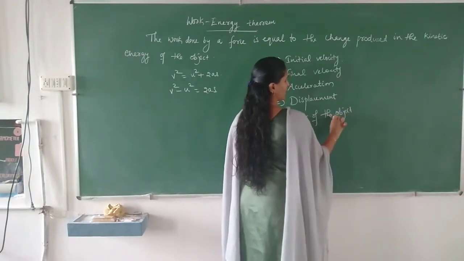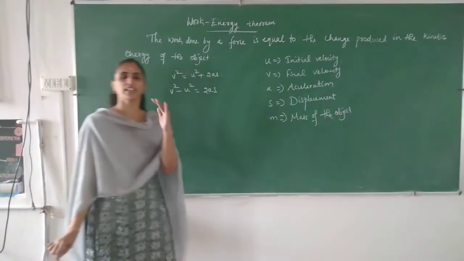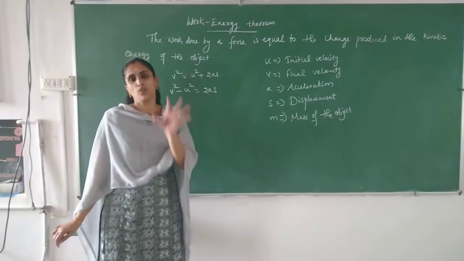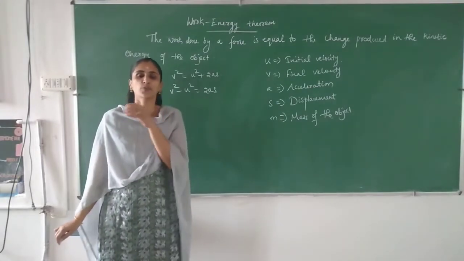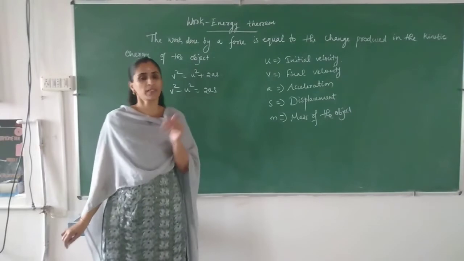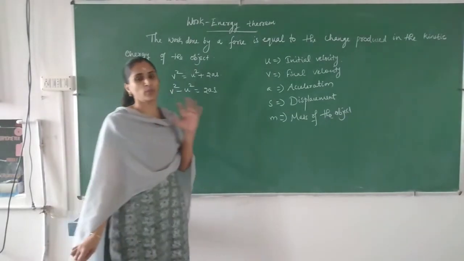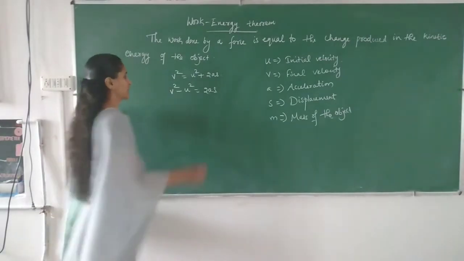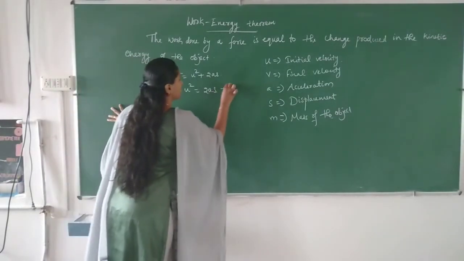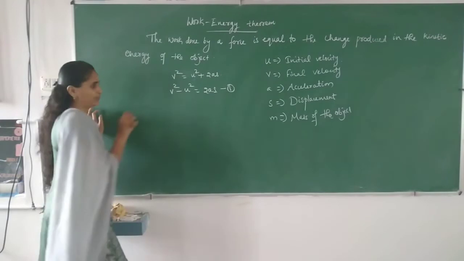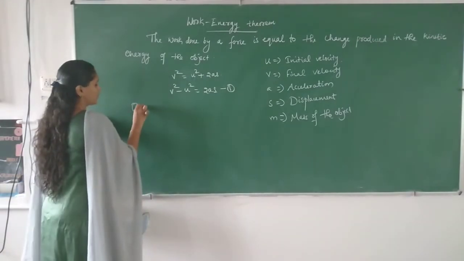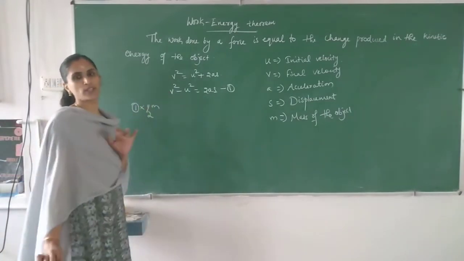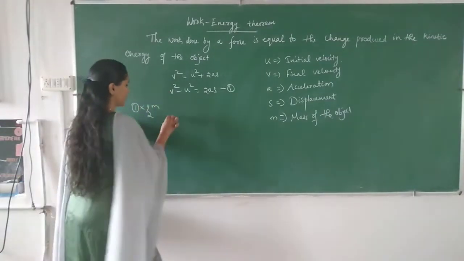Whenever you are writing or deriving any equation, first of all you have to mention what is meant by the letters that you are using in that expression. This is very important. Okay. So v square minus u square equal to 2as. Multiplying this equation by half, equation 1 into half, we are multiplying the entire equation by half.